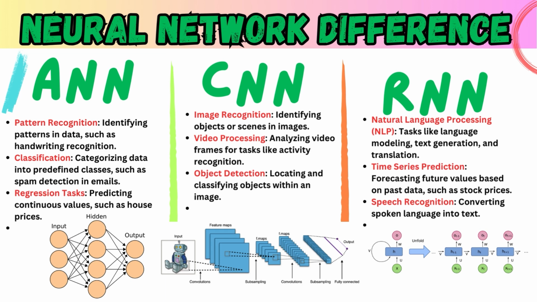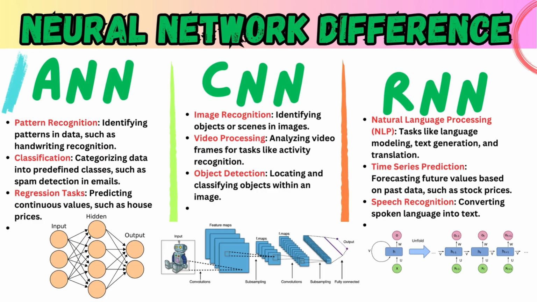Classification. Then we have classification. Imagine how your email knows which emails are spam and which aren't. Yep, that's ANN at work. Regression tasks. And for things like predicting house prices based on various factors, ANN can handle those too. Super handy, right?